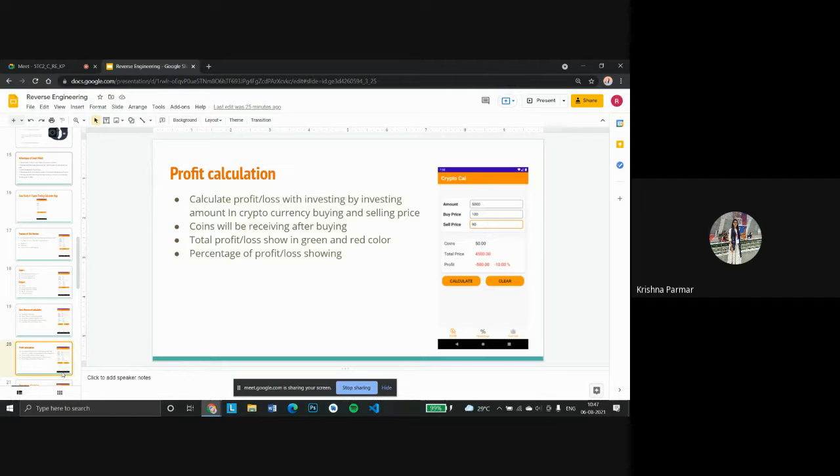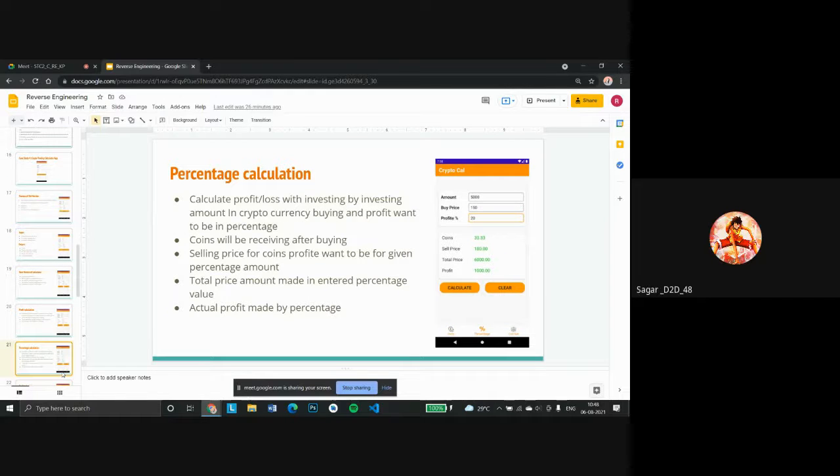No, ma'am. The user just needs to enter their amount, the buying price of the coin, and how much profit they want. If they assume the market goes 10% up and they want just 5%, then they just need to enter the buying price and the percent of 5%. And if they enter 5%, then the price at which they need to sell the coin is also shown there. Okay, fine, got it. Next slide, please. Oh, this is covered. Next.